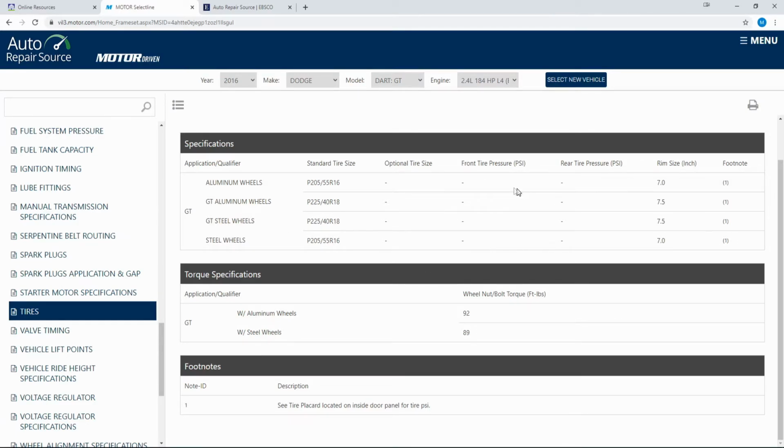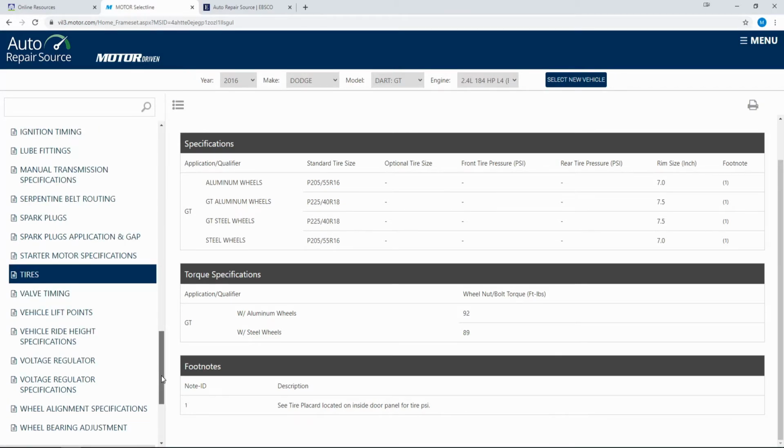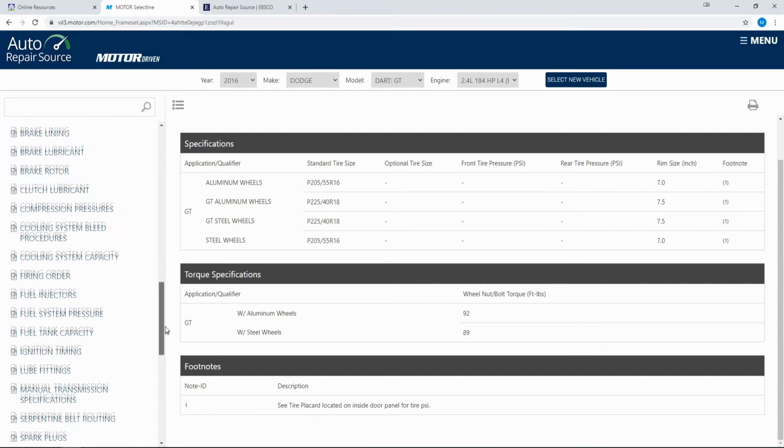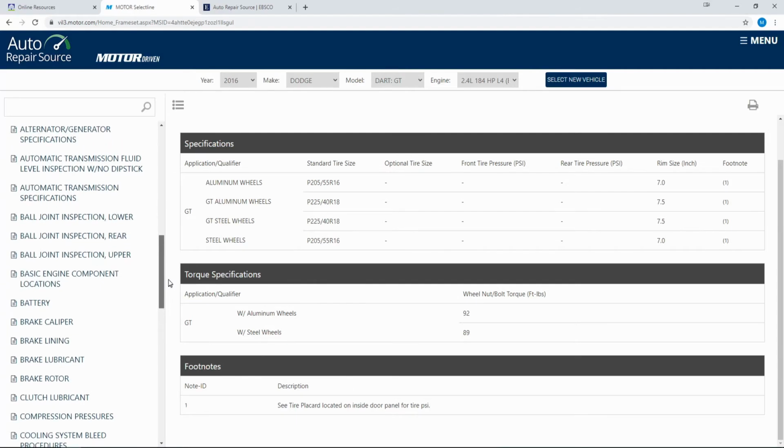And as you can see, it doesn't give you a PSI, but down at the bottom for the footnote, it does say to look at the information inside the door panel for your PSI. Also note there are lots of specifications for different things underneath the specifications category.